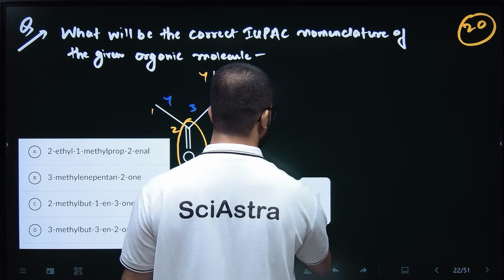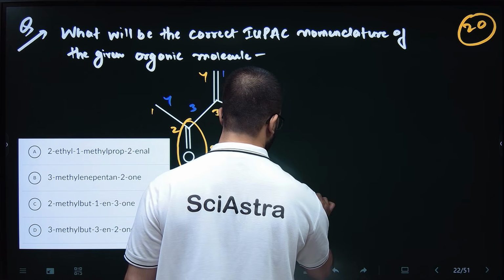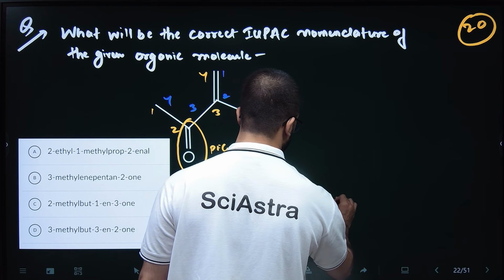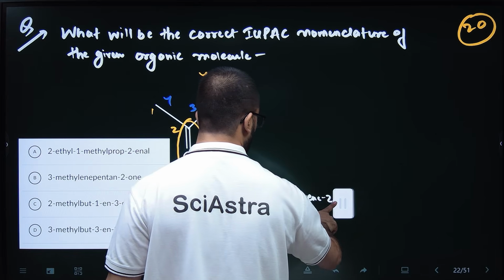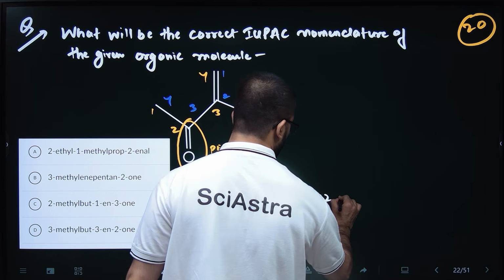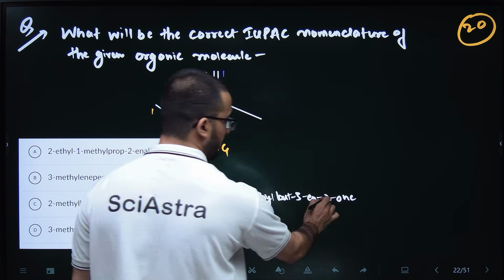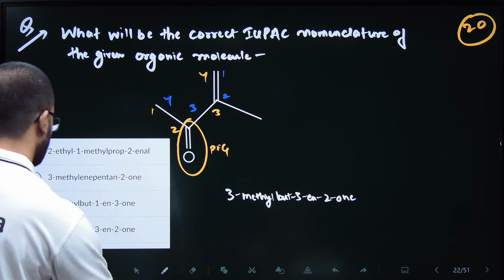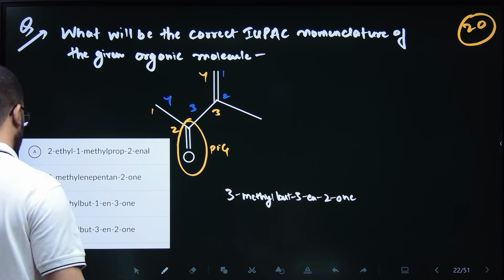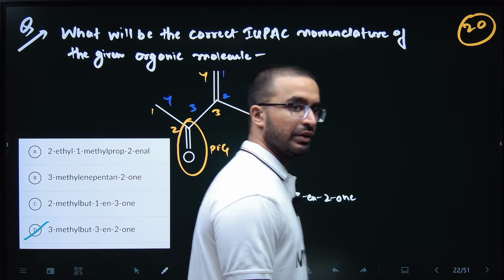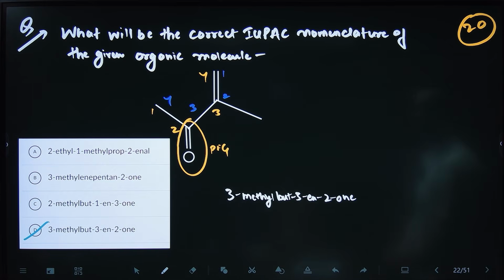So this will be but-3-en-2-one. And ene will not contain an E because after ene there is O, right? So this will be 3-methylbut-3-en-2-one, right? So this is your correct answer for the organic section.